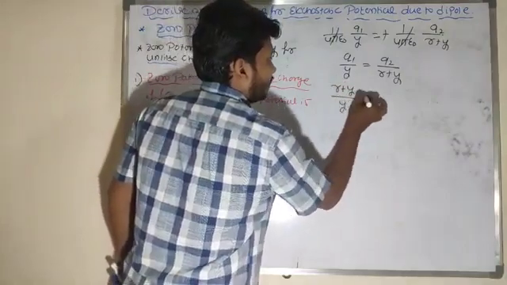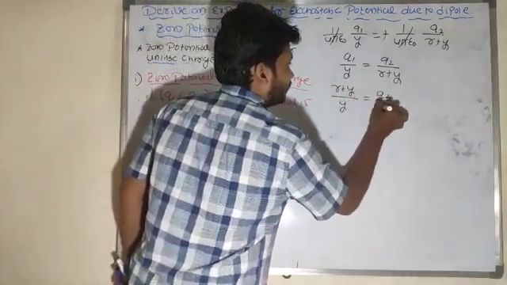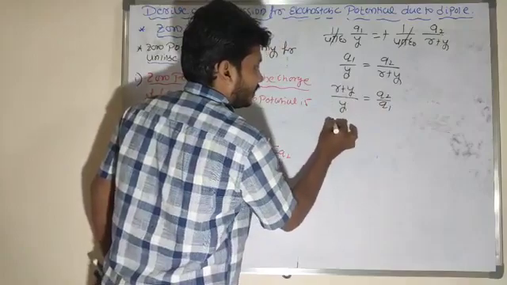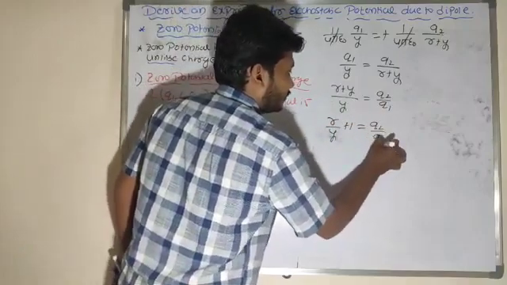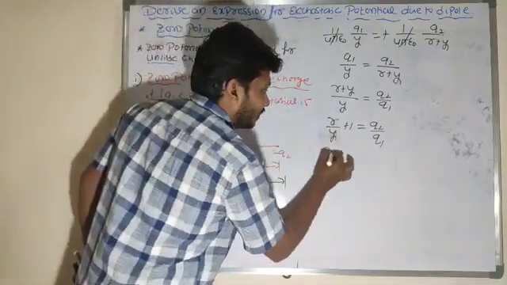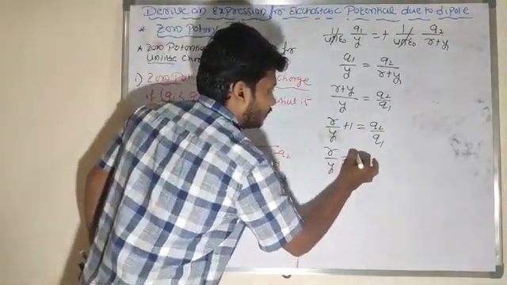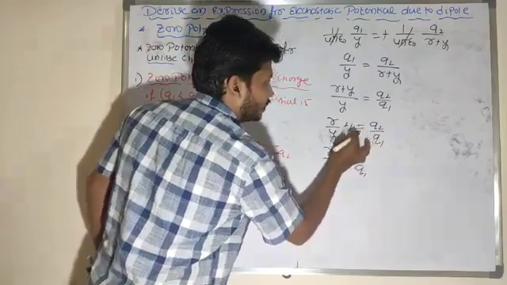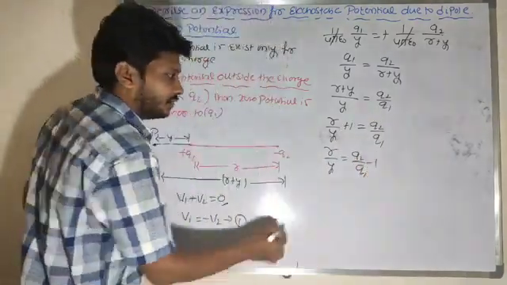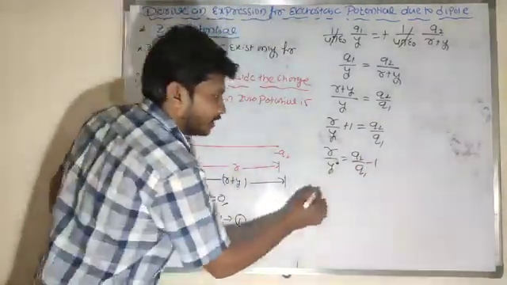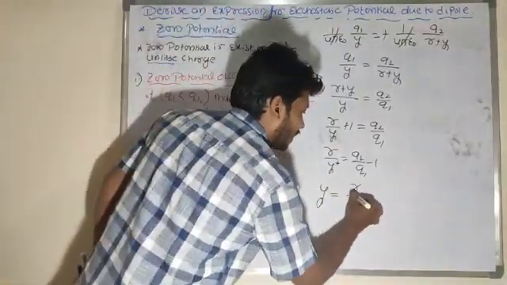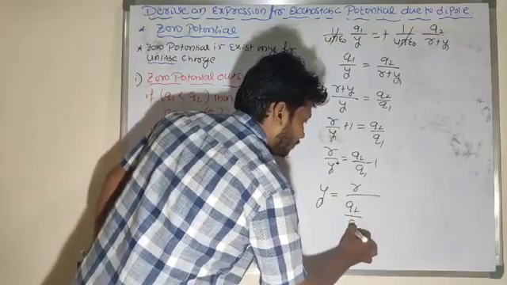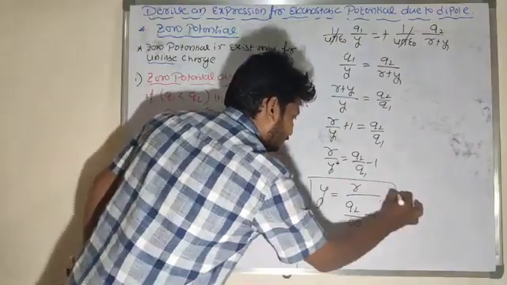R plus y divided by y is equal to q2 by q1. So r by y plus 1 is equal to q2 by q1 here, or r by y is equal to q2 by q1 minus 1 on the right side. I want to get the y value here. So y is equal to r divided by q2 by q1 minus 1.